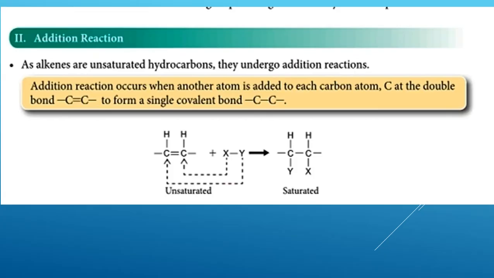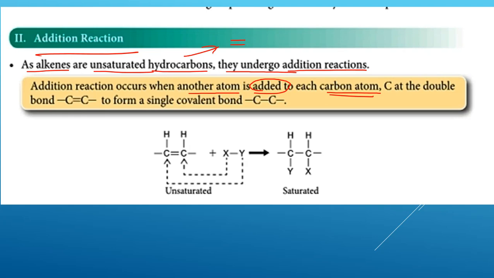Okay, seterusnya adalah addition reaction. As alkenes are unsaturated hydrocarbons, so unsaturated ni dia ada double bond, kan? So they undergo addition reactions. Addition reactions occur when another atom is added to each carbon atom. Okay, di sini adalah added, bukan substitution. Substitution dia diganti. Added is dia ditambah.